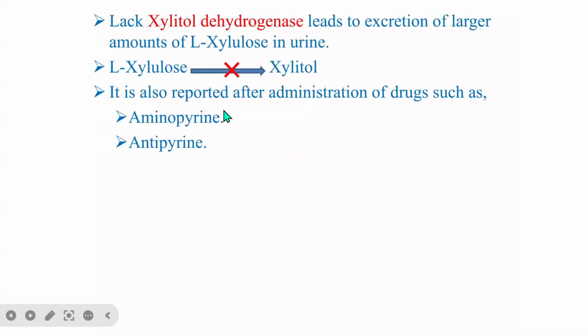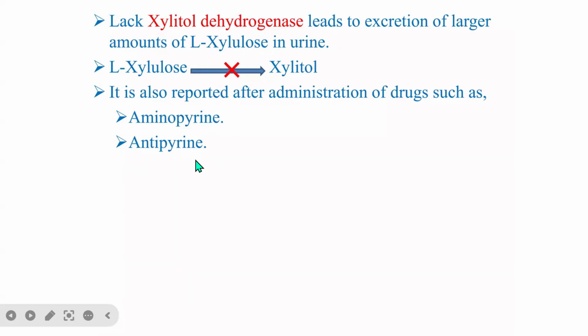The lack of xylitol dehydrogenase leads to the accumulation of a large amount of L-xylulose in urine. Because the enzyme is deficient, L-xylulose will not be converted into xylitol. It is also reported after administration of drugs such as aminopyrine and antipyrine.